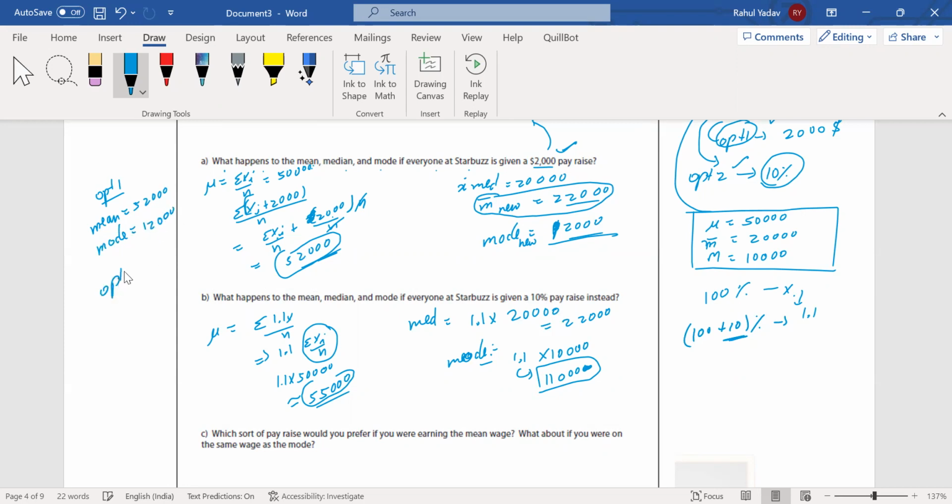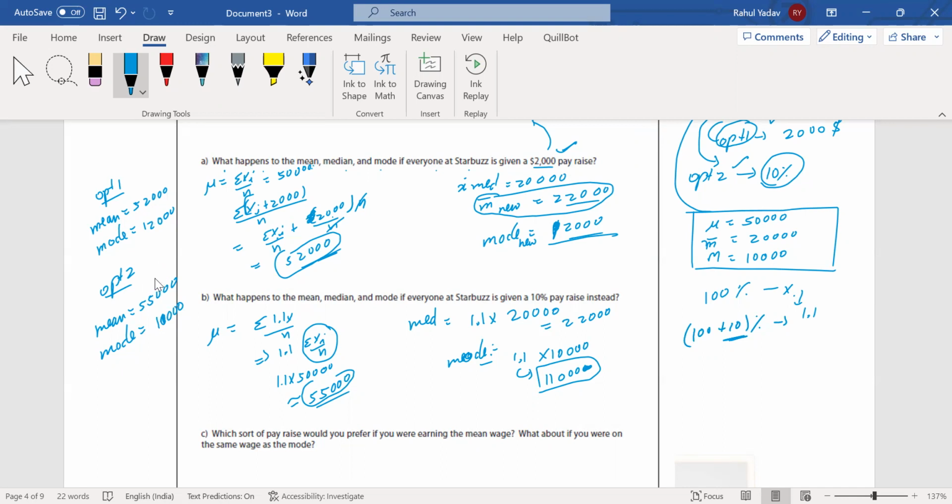If I choose option two, the mean is 55,000 and the mode is 11,000. So that can be easily seen: if my wages were mean wages, I will be better off in option two. This hike is better than this hike.